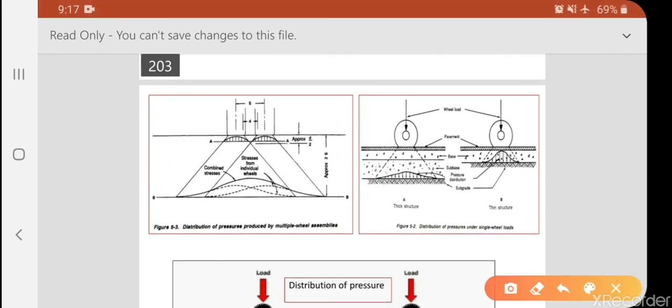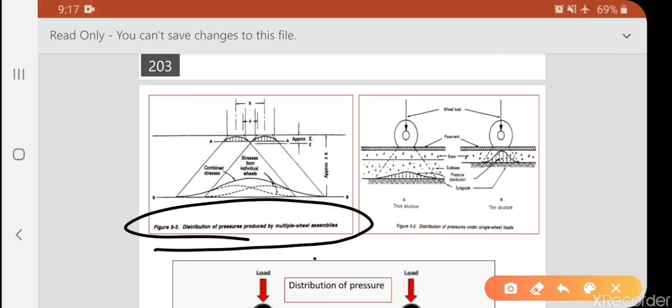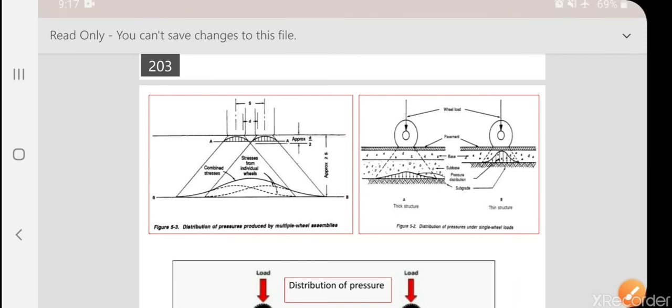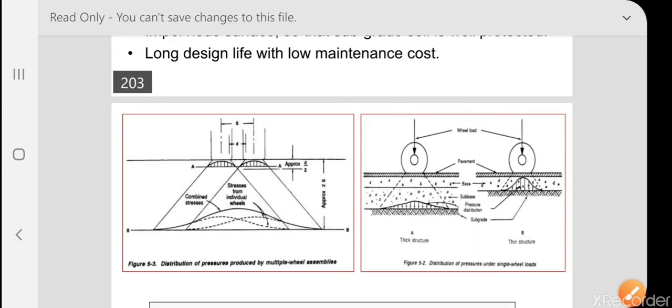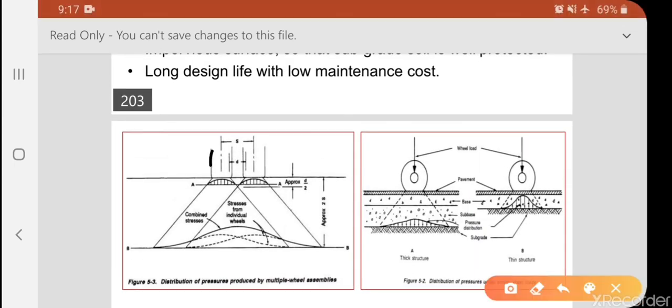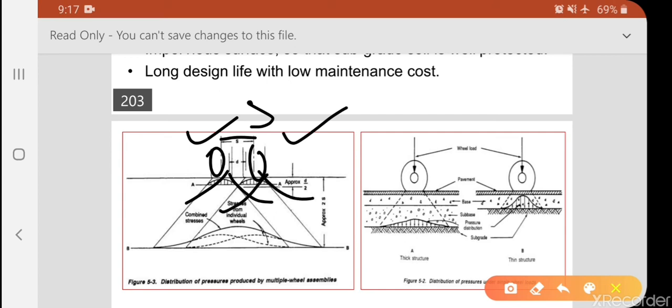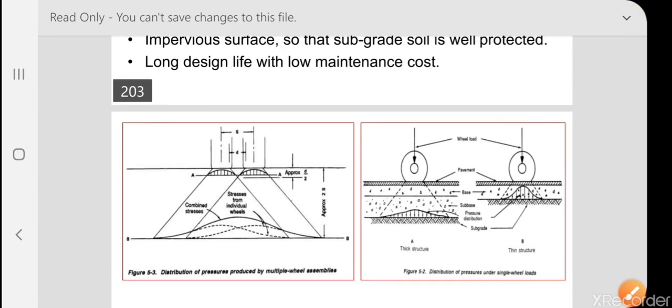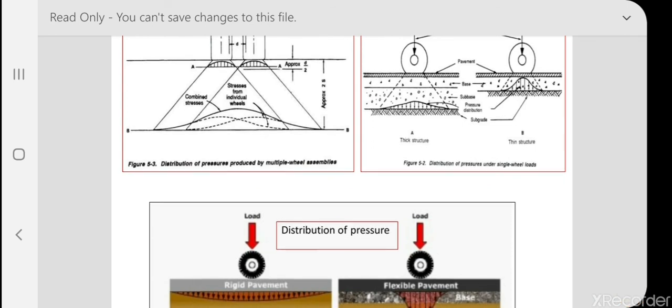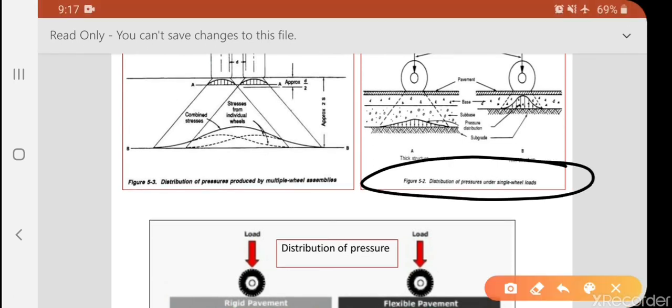Next, see here, distribution of pressure produced by multiple wheel assemblies. Here this is a wheel, and the distance between the two wheels will be treated as S. The distribution of pressure will be like a parabolic curve. Next, in 5.2 you can see distribution of pressure under a single wheel load.